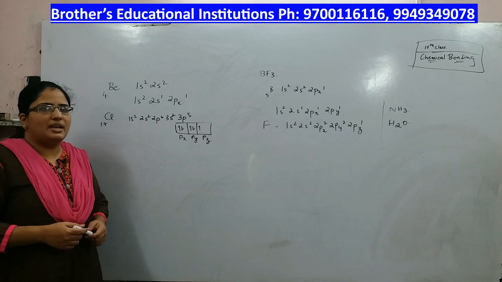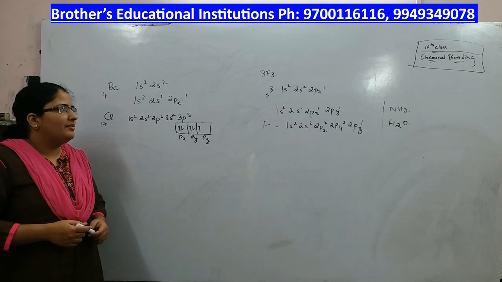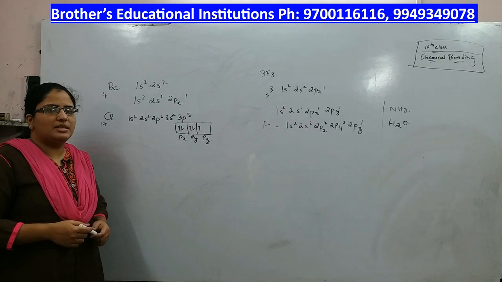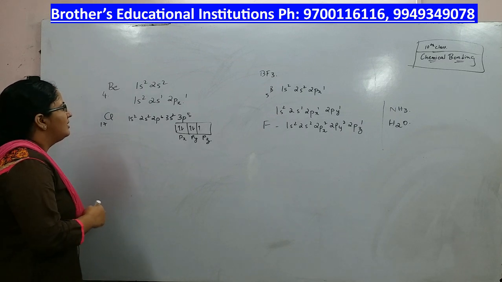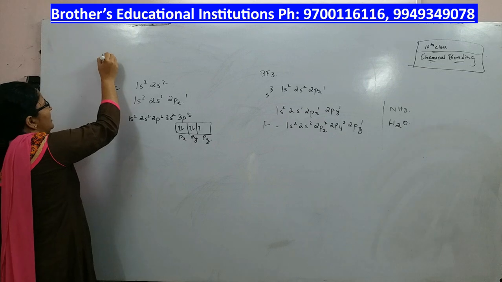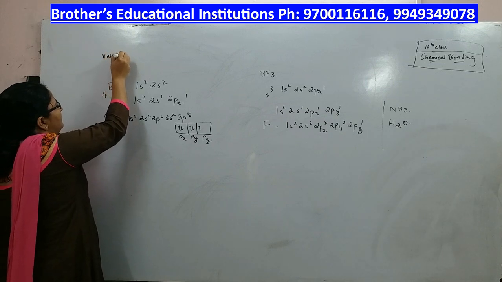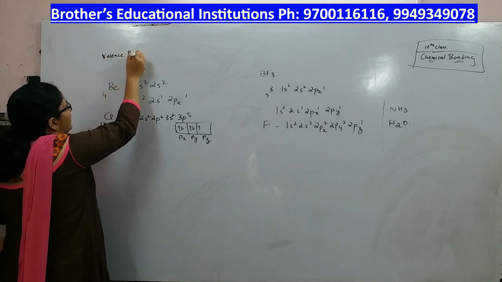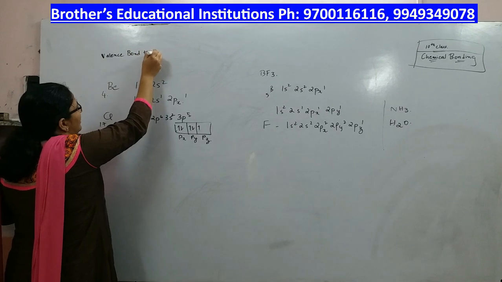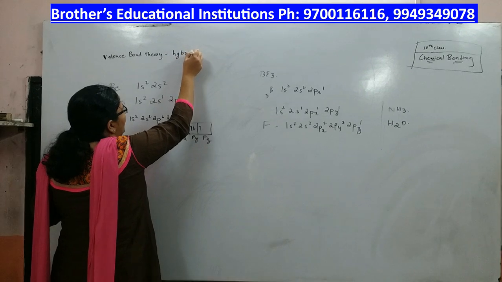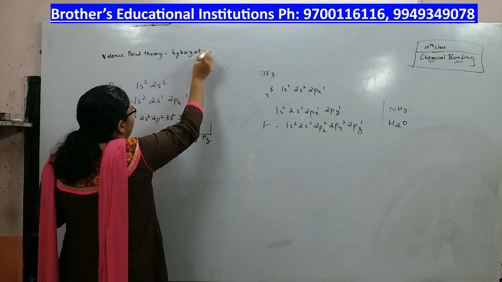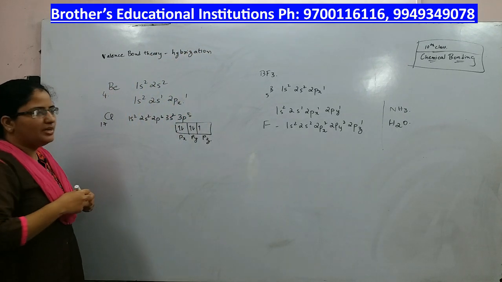Now in the previous class we discussed various bond formations, and we discussed bond angle. Today we shall discuss valence bond theory, and a new topic called hybridization. Let us see what this hybridization means.